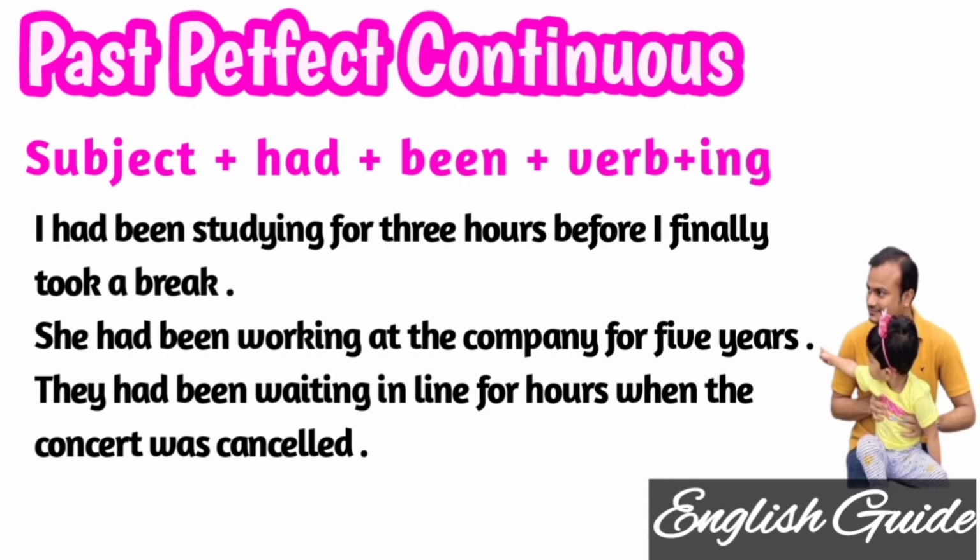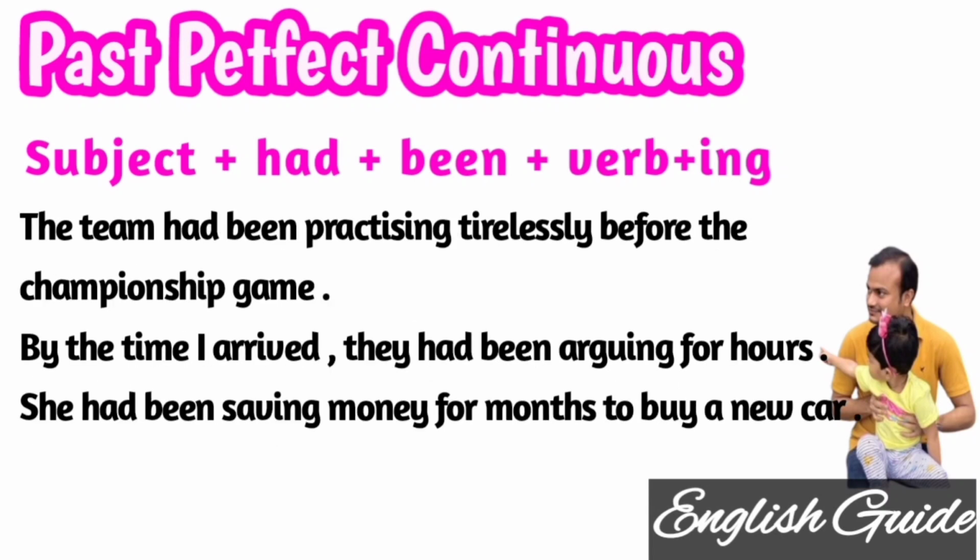So as for expressions or sentence formation, it is very easy. Let's go to some more examples for past perfect continuous. Like, the team had been practicing tirelessly before the championship game. The team had been practicing, practice plus ing.